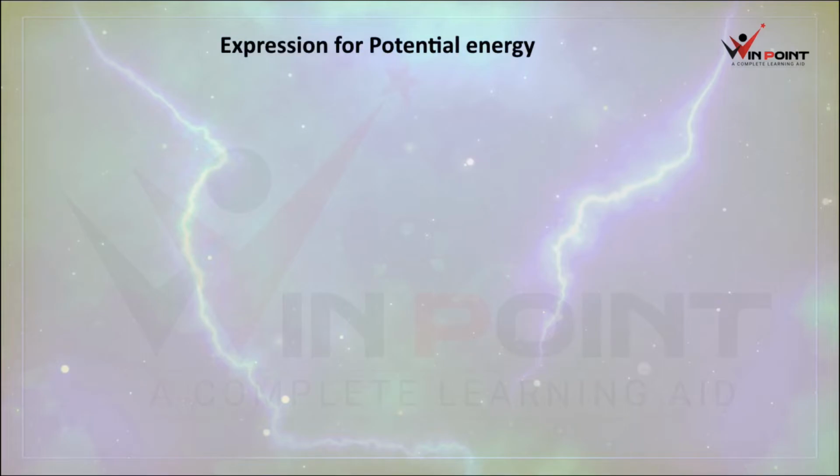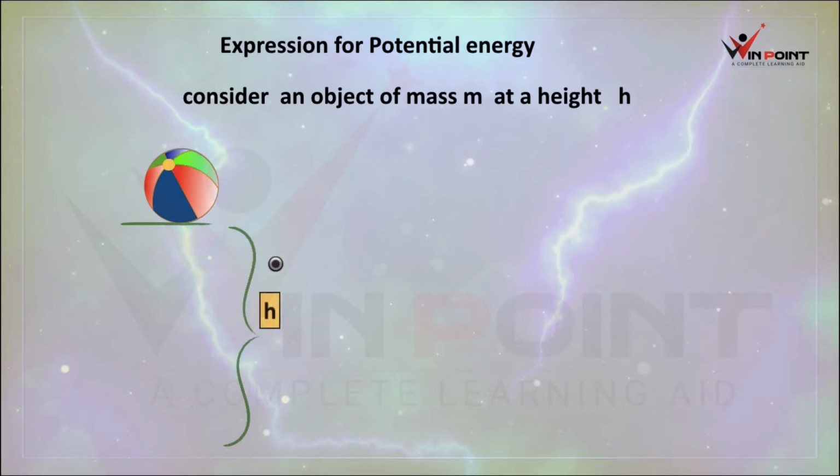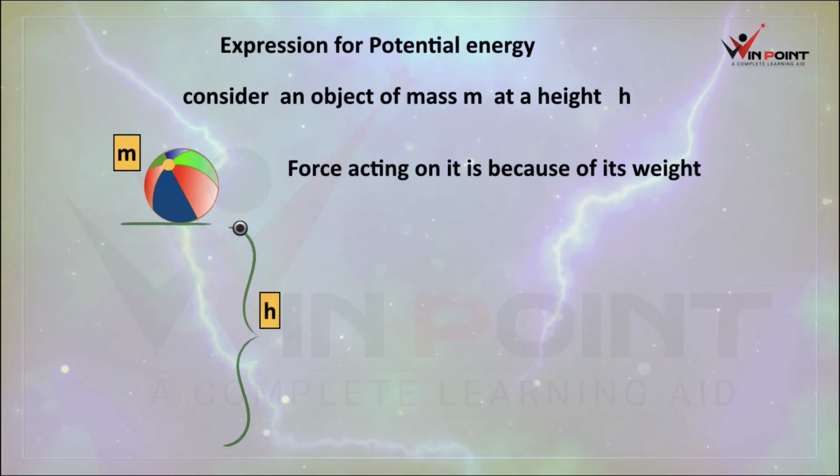Now we can discuss the expression for potential energy. We are considering an object of mass m at a height h. Here there is an object, it is a ball, placed at a height h. The mass is m. What is the equation for work done? Work done is force into displacement. The force acting on this object is weight. The ball is having a weight. What is the equation for weight? Weight is equal to mg.